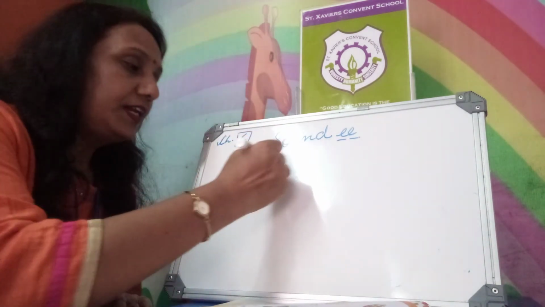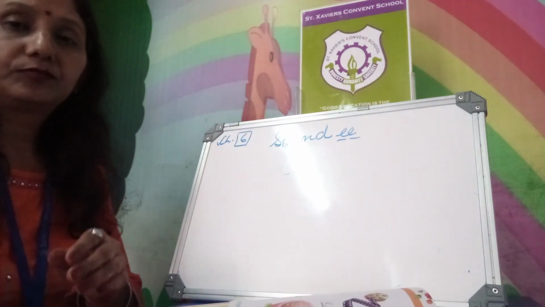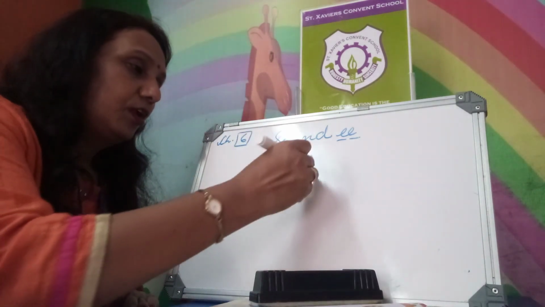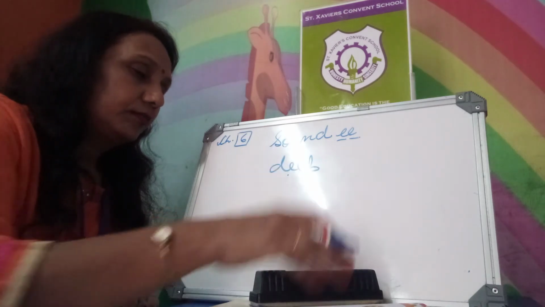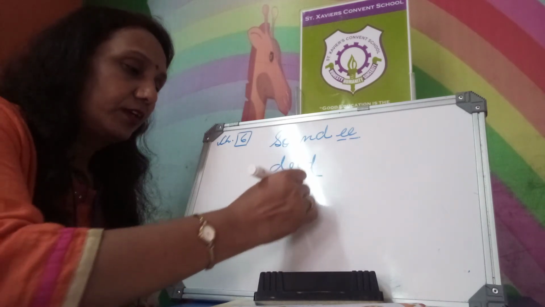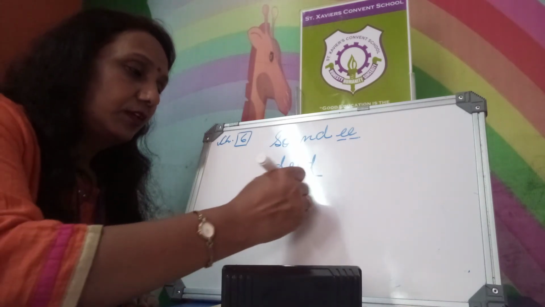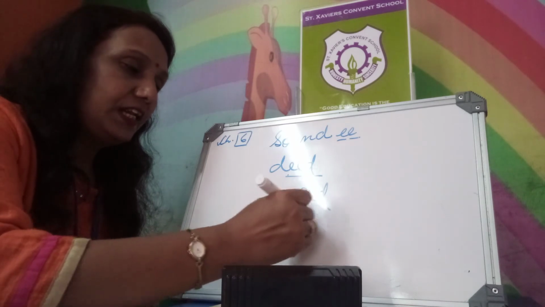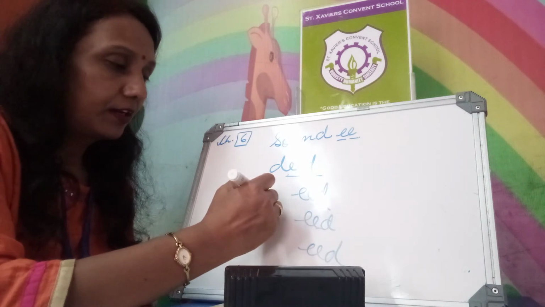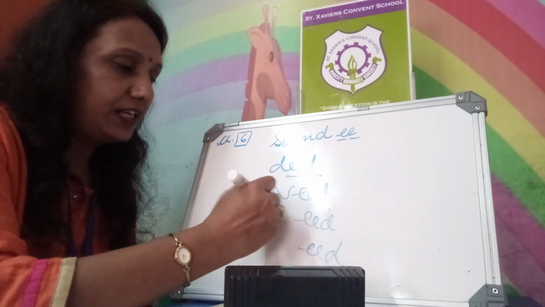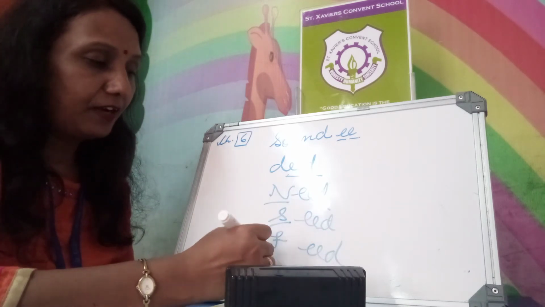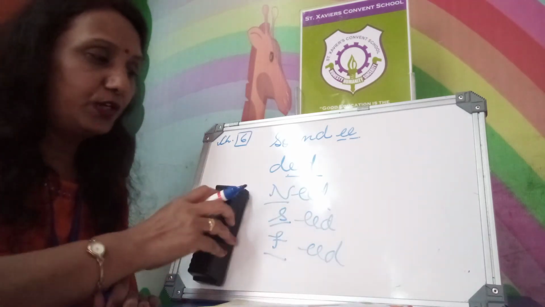Now, D double E D, deed. Words with double E D. Double E D, double E D, double E D. You put N, it will become need. S, it will become seed. F, it will become feed. New words. Do it yourself.